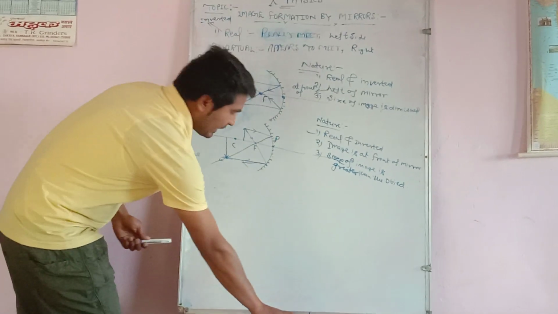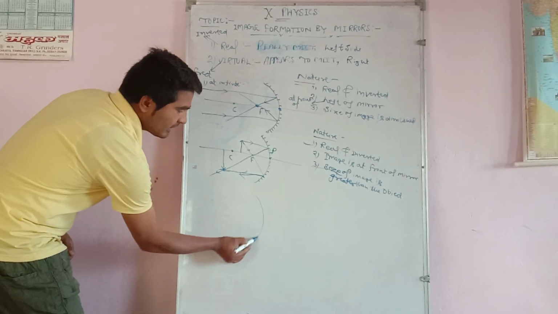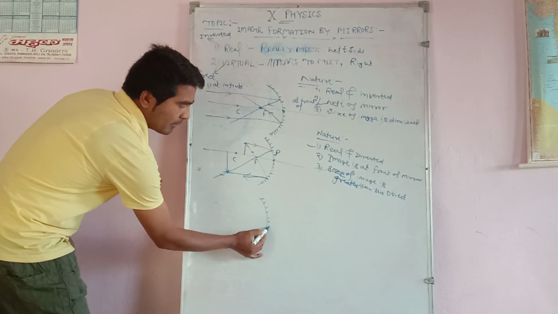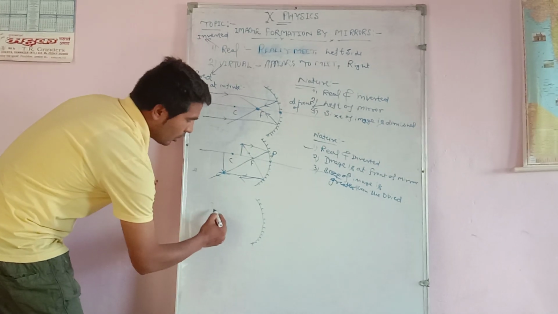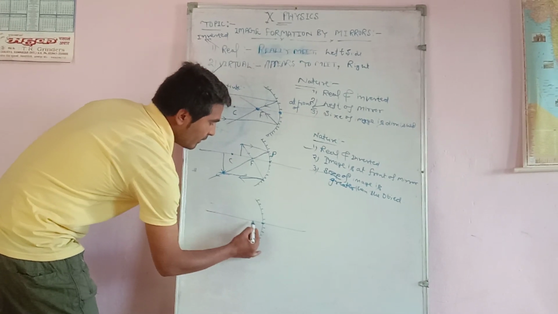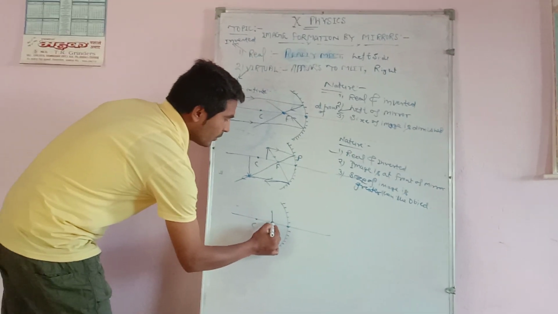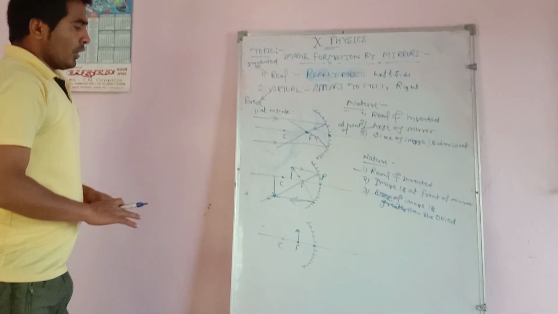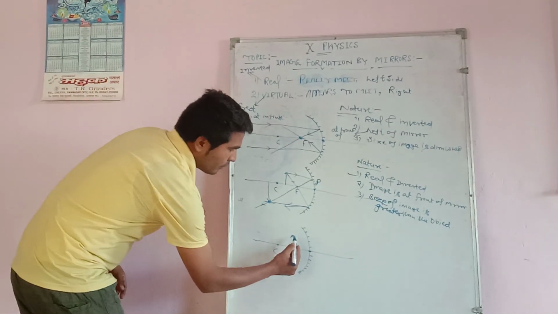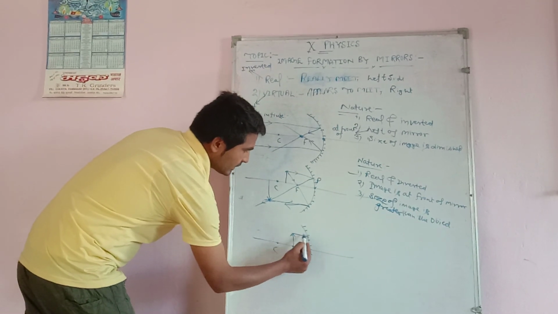Now, the next case, when the object is at focus. These are very important discussions of image formation by the concave mirror. When the object is at focus, first a light ray travels parallel to the principal axis.